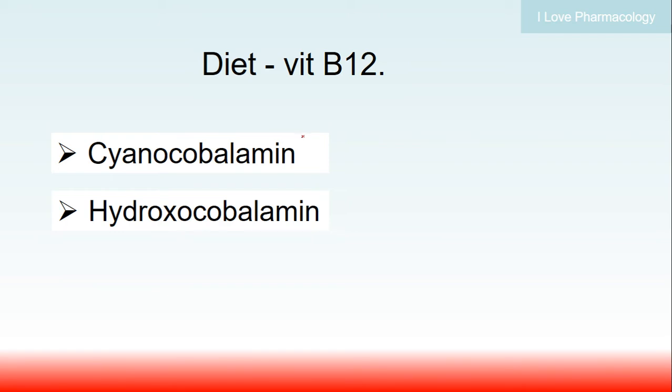Coming to the dietary forms of vitamin B12, it is cyanocobalamin and hydroxycobalamin, the complex cobalt-containing compounds which are present in the diet, and they are referred to as vitamin B12.